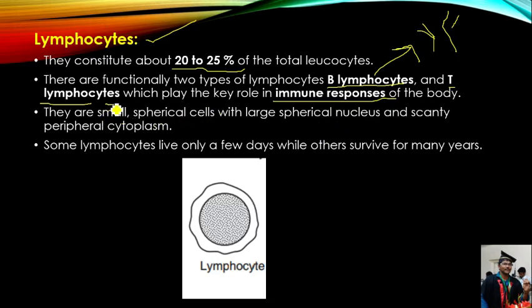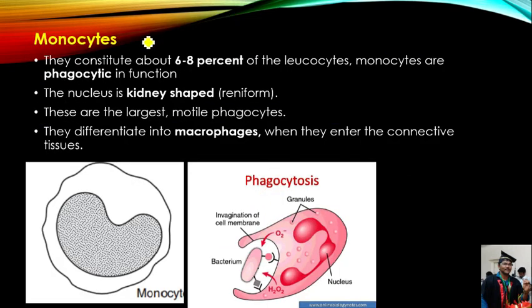Lymphocytes are small spherical cells which contain a large spherical nucleus and small cytoplasm. See, this is the lymphocyte. If you observe it, it contains a large nucleus and a small amount of cytoplasm. That is about the lymphocytes. Next, we have to see about the monocytes. Monocytes occupy 6 to 8% of total leukocytes.